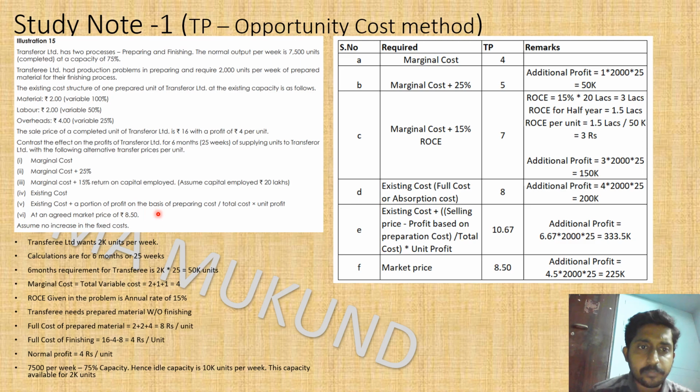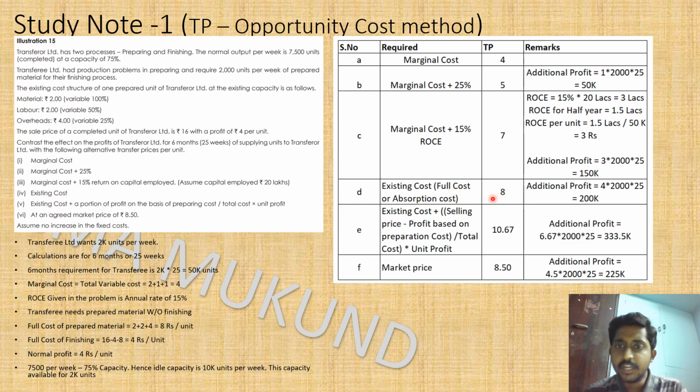So 16 rupees minus 8 rupees is the preparing cost. So profit based on preparing cost is 16 minus 8, which is equal to 8. So 8 divided by 12 multiplied by 4. That is a component which is added to this existing cost.